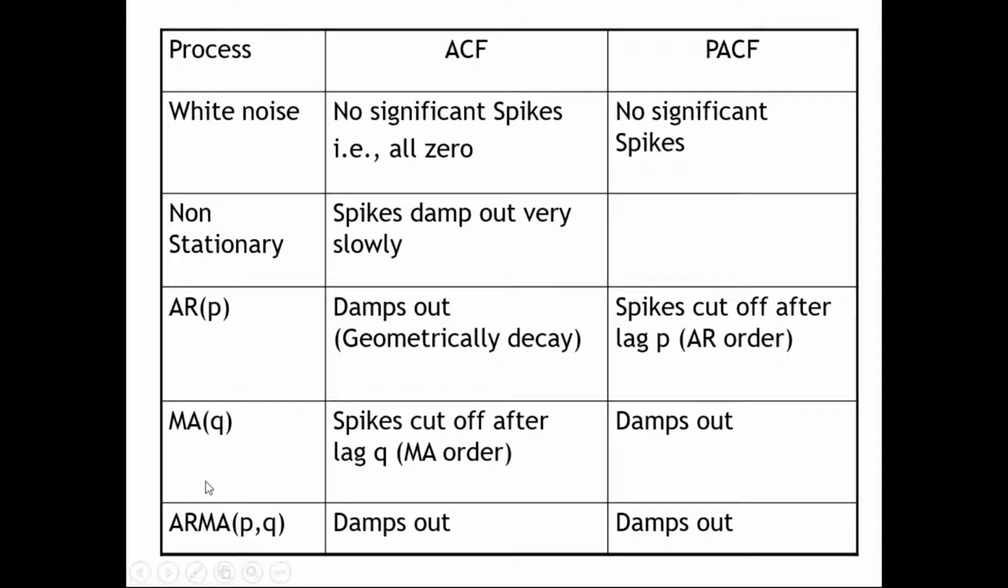And when you have an AR and MA term, you can see some significant spikes in the correlogram. And in the ARIMA model also, the spikes will damp out, but still you will see significant spikes. At a certain point the spikes will damp out, but significant spikes will be available for us to do the analysis.